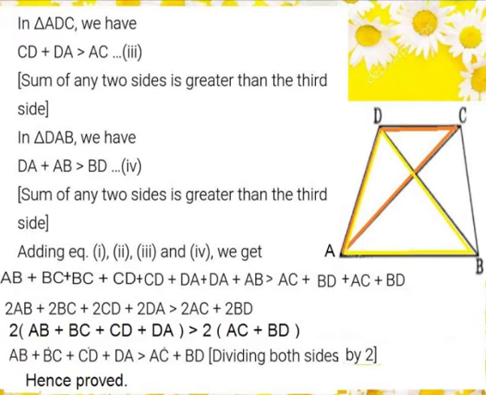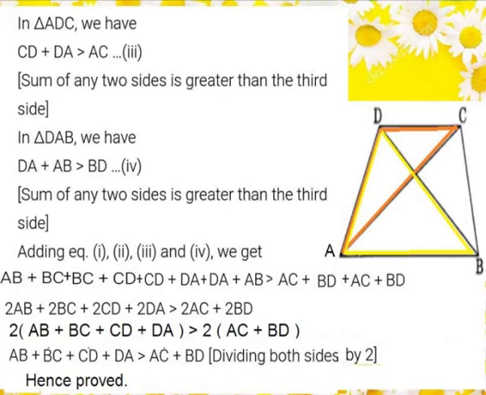Now adding the four inequalities we get AB plus BC plus BC plus CD plus CD plus DA plus DA plus AB is greater than AC plus BD plus AC plus BD. Now in the LHS we are grouping and we get 2AB plus 2BC plus 2CD plus 2DA, and in the RHS also 2AC plus 2BD, and thus we get 2AB plus 2BC plus 2CD plus 2DA is greater than 2AC plus 2BD.